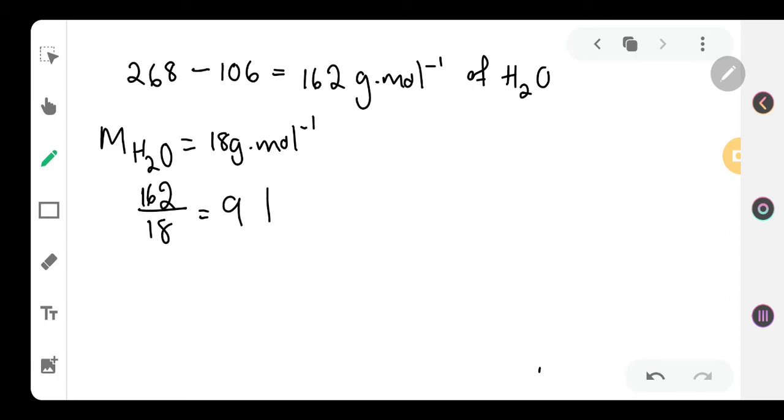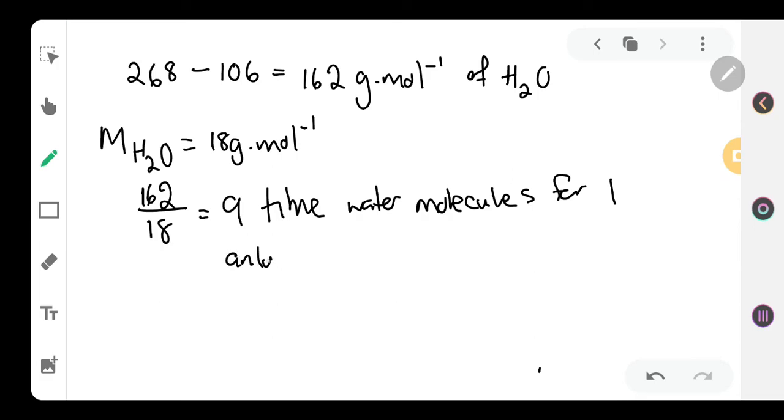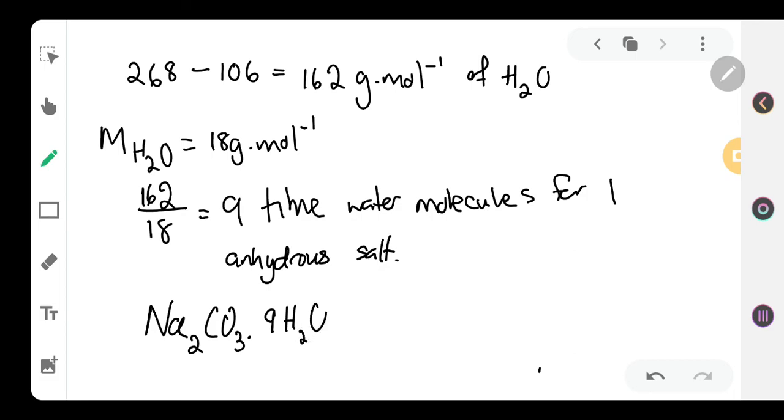So there are 9 water molecules, sorry about my dogs, for 1 anhydrous salt, and again, forgive my spelling, anhydrous salt. And that would mean that our formula would actually be Na2CO3, and X is now replaced by 9H2O.